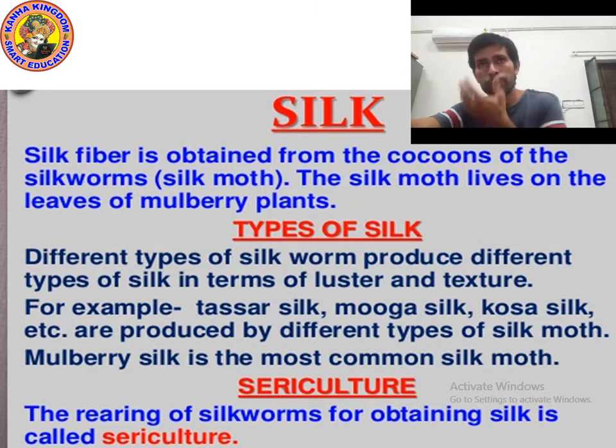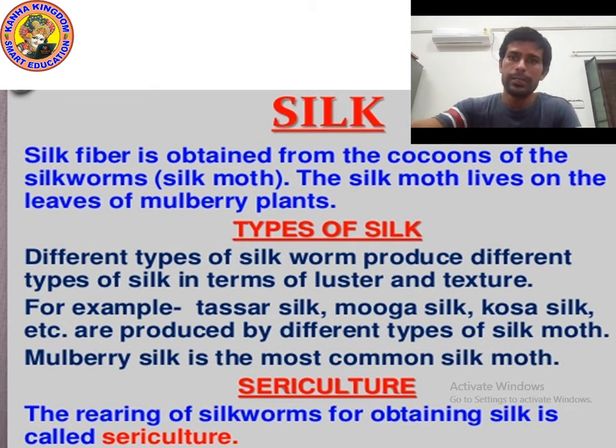Okay kids, so I hope you understood. Silk fiber is obtained from the cocoons of silkworm. The silk moth lives on the leaves of mulberry, and there are different types of silk: asar silk, muga silk, kosa silk. The rearing of silkworm for obtaining silk is called sericulture. Now let's move on to the next point.